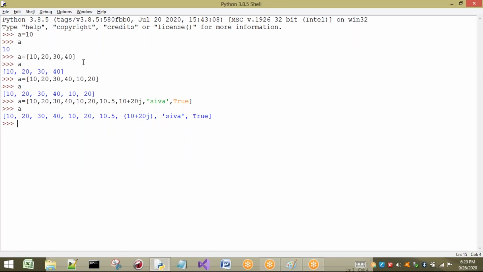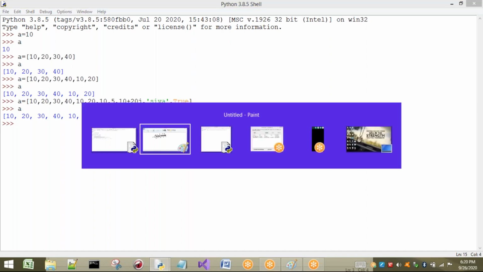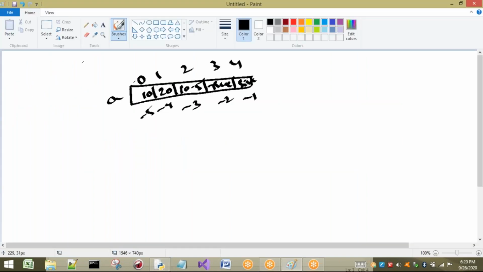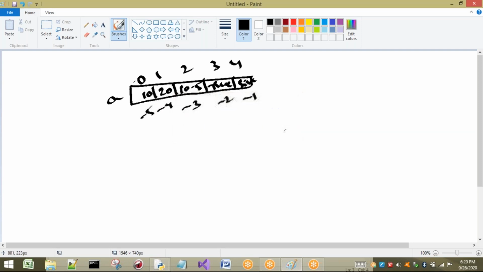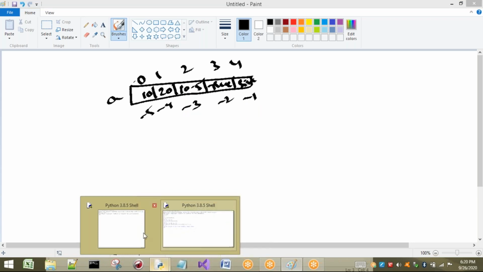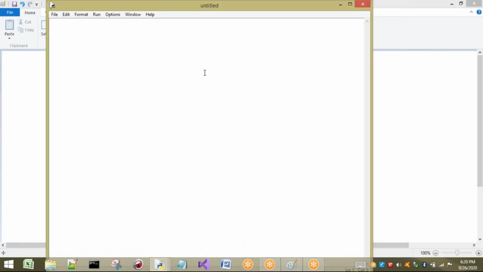Initially I have given the values, but if I want to take the values from the keyboard, I will take them from the keyboard. Let us see how to take the values. Now you can observe. I want to take the list of items, so I can name it as a list, no problem. You can name it anything, any name which is a valid identifier.